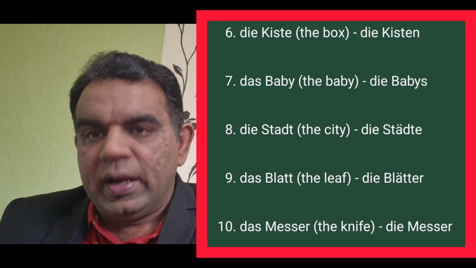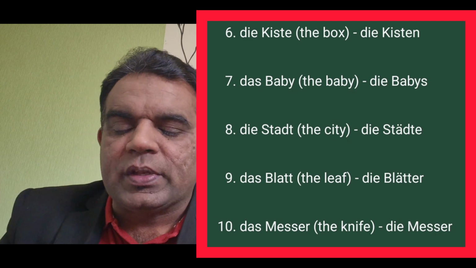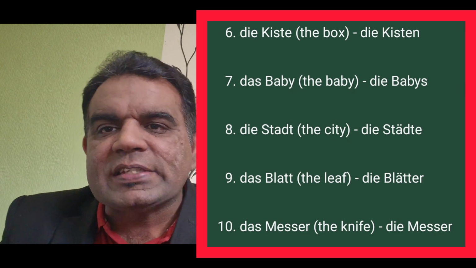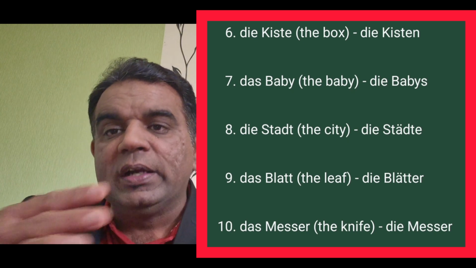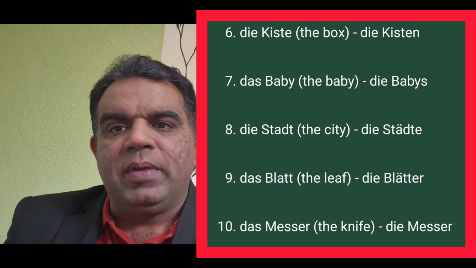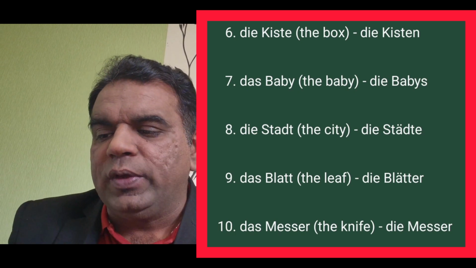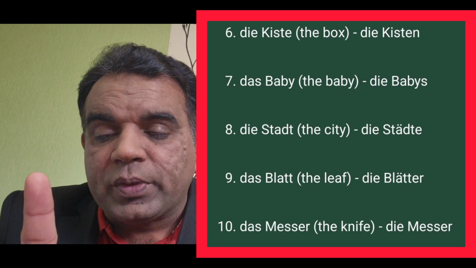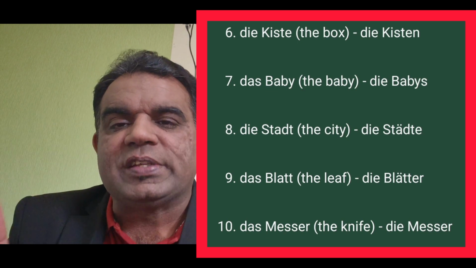We did not add any s, e or n, because the word Messer is the same in singular and plural. So how can we tell the difference? In singular we have der, die or das, but in plural we always write the article die.